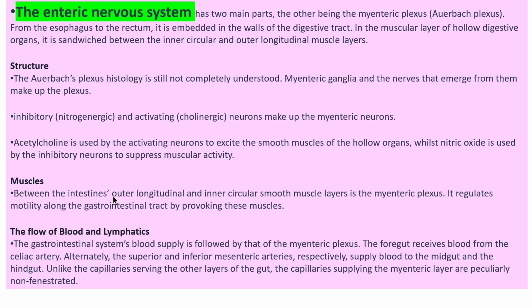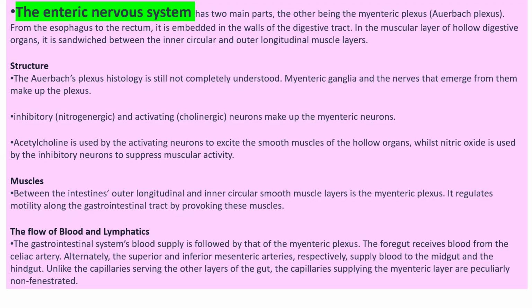Between the outer longitudinal and inner circular muscles of the intestine, there is the mesenteric plexus, which helps in regulating motility along the gastrointestinal tract by provoking this muscle. There is also a flow of blood and lymphatics. The gastrointestinal blood supply follows that of the mesenteric plexus, which is also called Auerbach plexus.